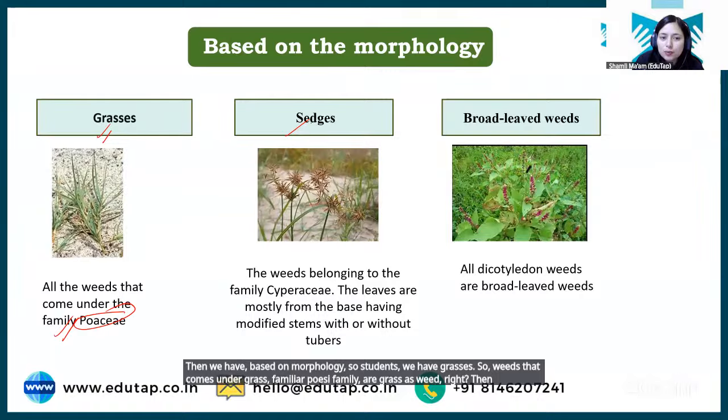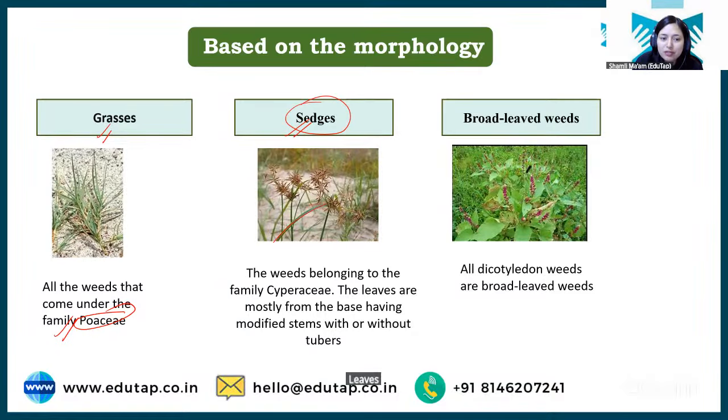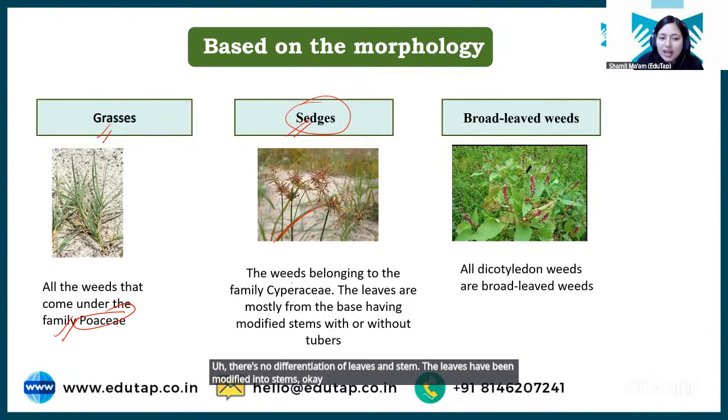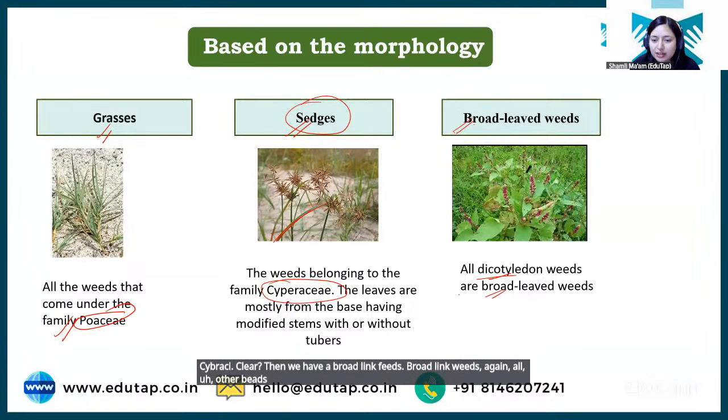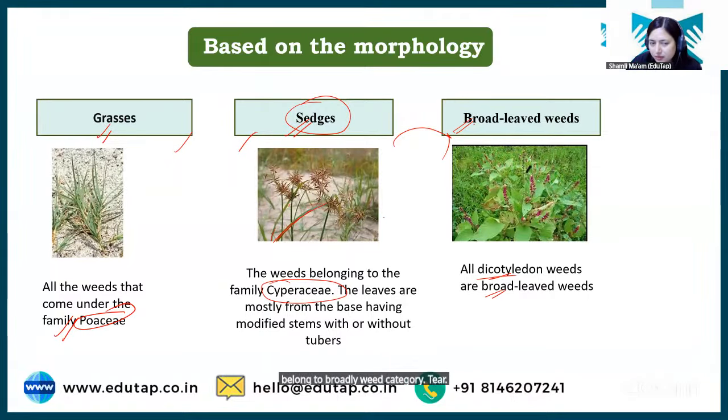Then we have another group here, which is sedges. Now these weeds have been modified. Here you will not find any stem. Leaves have been modified into stems. You can see there is no leaf. There is no differentiation of leaves and stem. The leaves have been modified into stems, okay? And they belong to the family Cyperaceae. Clear? Then we have broadleaf weeds. All other weeds, dicotyledon weeds, or weeds other than grasses and sedges belong to the broadleaf weed category. Clear? Okay.